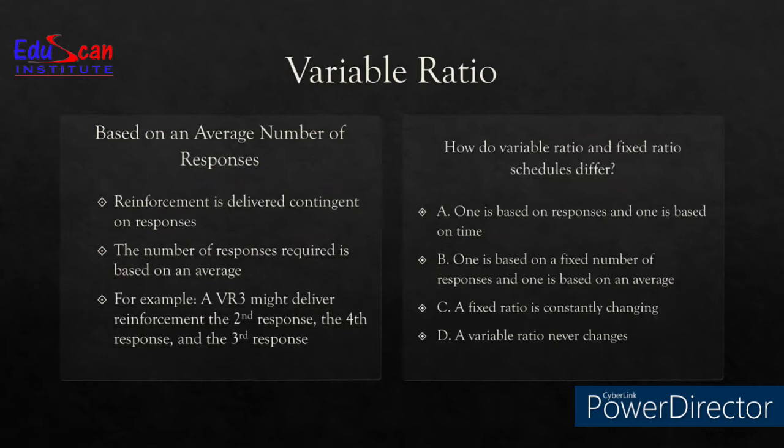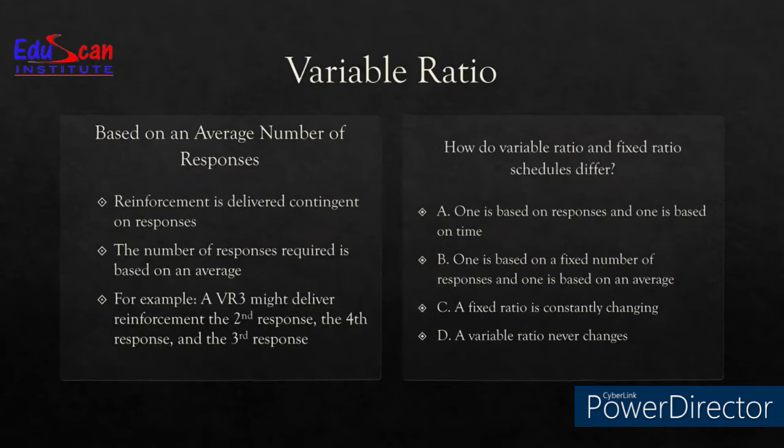Say for example, FR3 means every third response is reinforced, and the other is based on an average. As I already explained, variable ratio is basically an average reinforcement. So the second, fourth, and third response, when reinforced, becomes VR3.